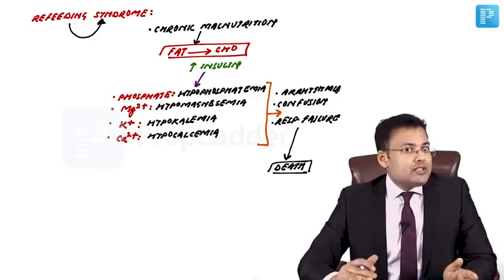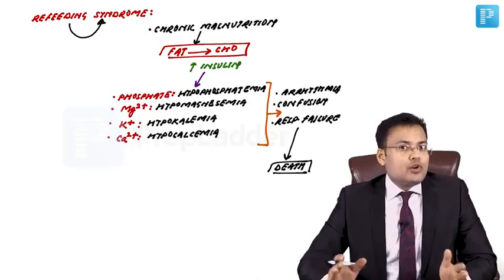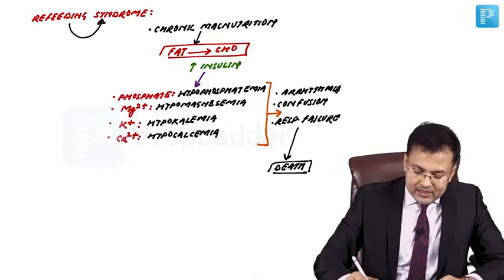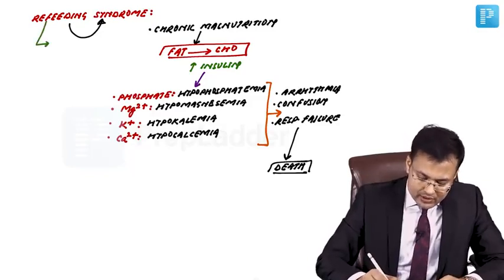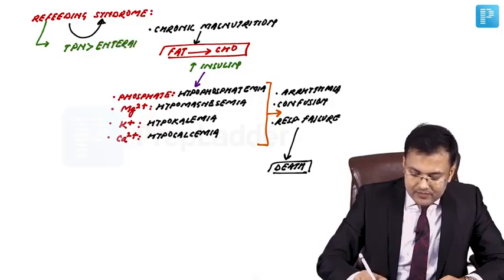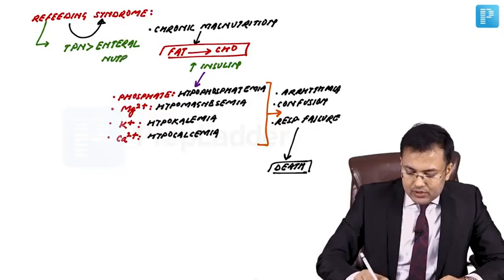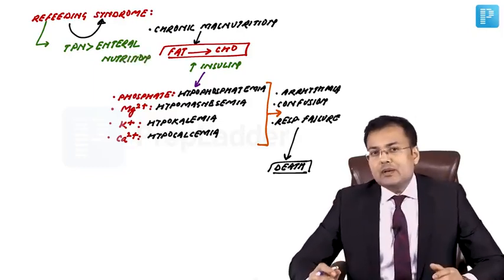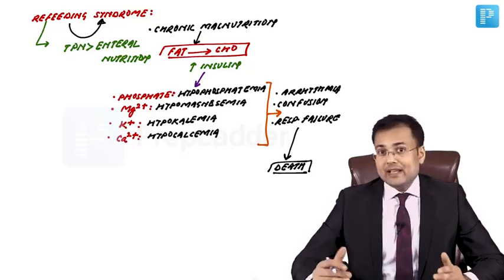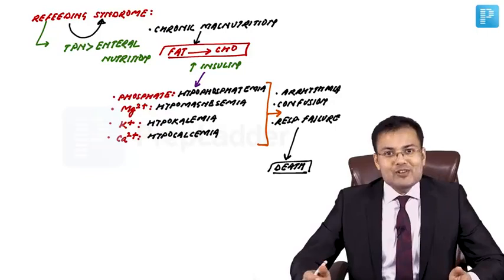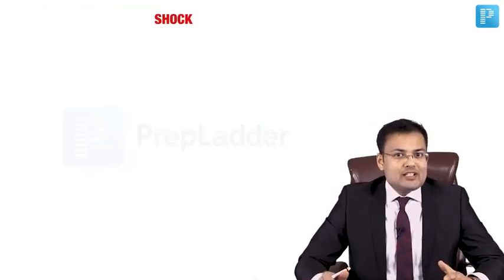Is refeeding syndrome only seen with enteral nutrition, only seen with total parenteral nutrition, or is it seen with both? It is seen in both total parenteral nutrition as well as enteral nutrition. So which one is having increased risk? It's the total parenteral nutrition which is having increased risk over enteral nutrition. So this is all about nutrition. Now we are going to discuss shock.